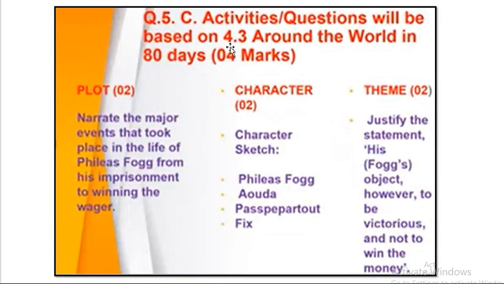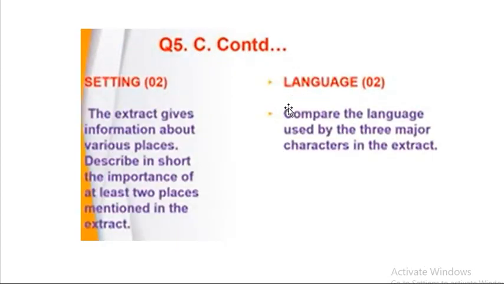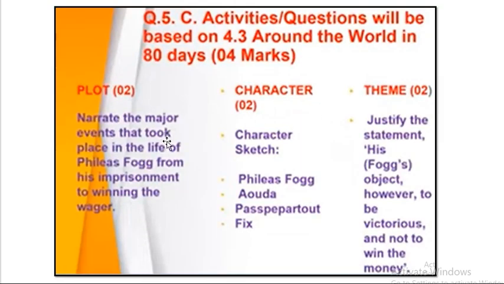See, your activities or questions will be based on Around the World in 80 Days. That is question number 5. See again, plot, character, theme, setting and language. Based on those particular topics only, the question can be asked here. So you have to be very thorough with that. You have to read those particular novels very nicely. The history of novel, that is unit 4.1, that also you have to be very thorough with. From there they will ask you objective questions like true or false, complete the statement and all.